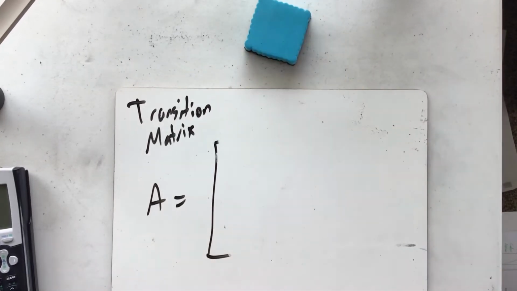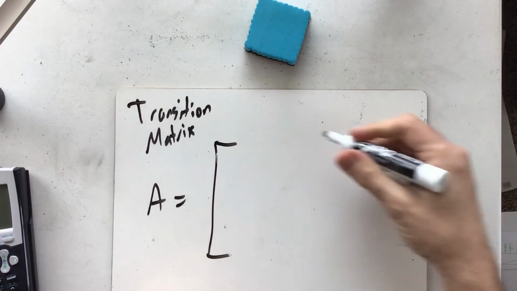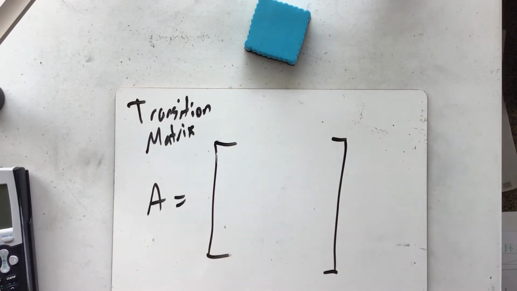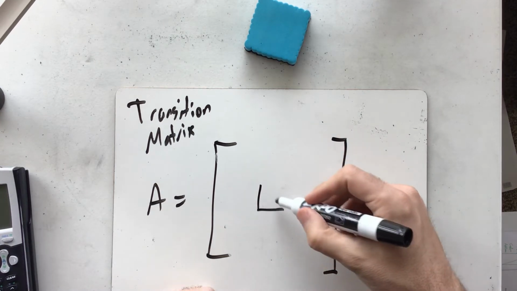So in general, I could build any transition matrix I wanted by just having some sort of problem that looks like this, where I have some sort of square in the middle.